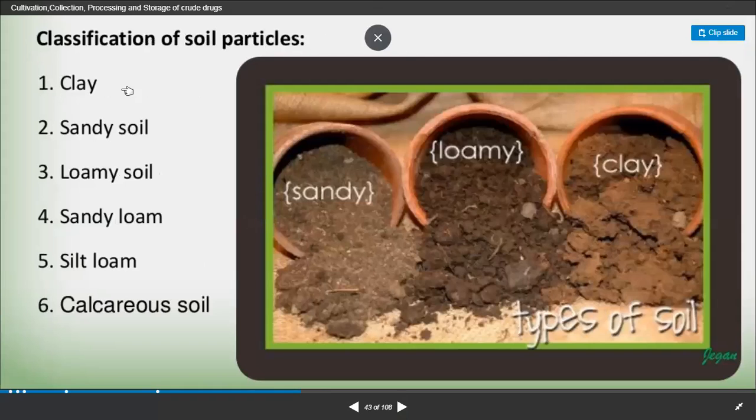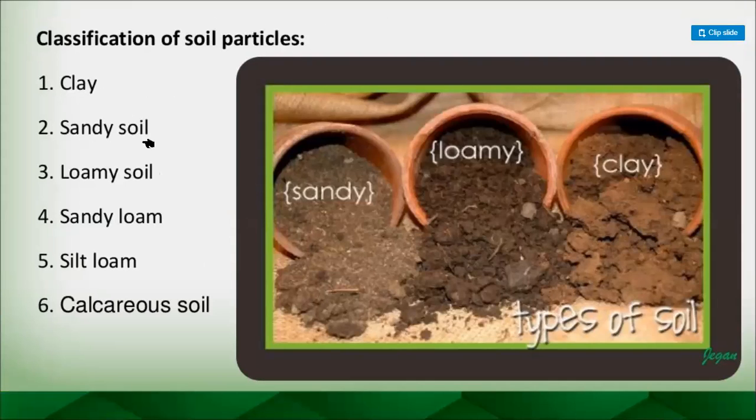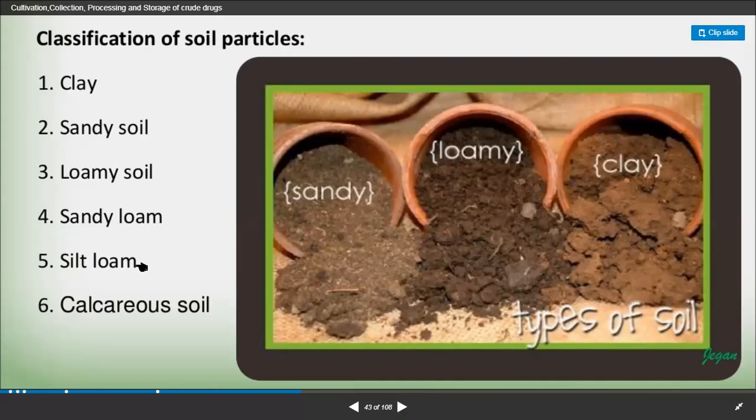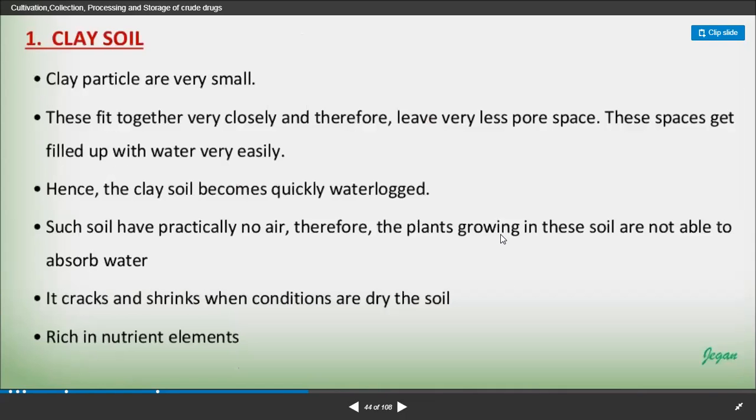Classification of soil particles, you can see here: clay, sandy soil, loamy soil, sandy loam, silt loam, and calcareous soil. So here you can see the types of soil. The real images have been given. Loamy means it will be like black. It looks like cow dung. Clay means it will be somewhat brown, and this will also be black. But here, for all the types of soil, the difference is in the particle size.